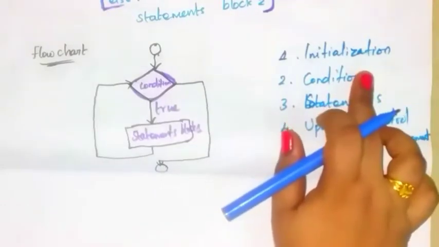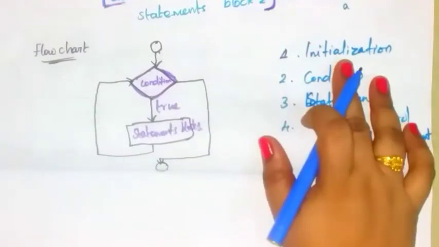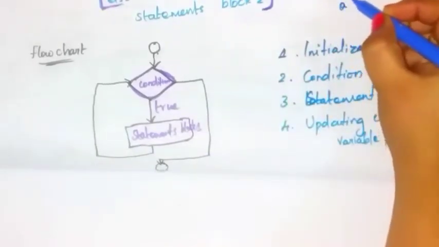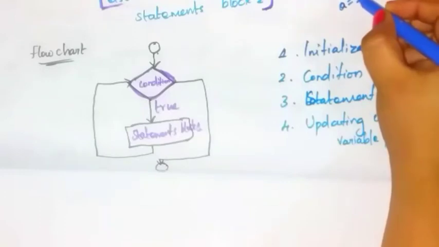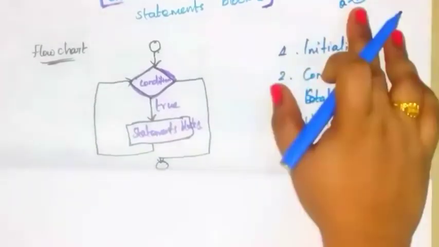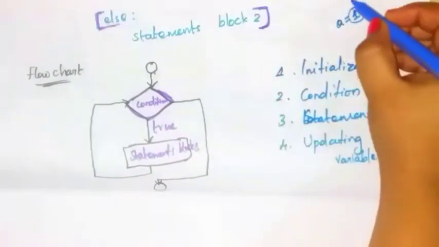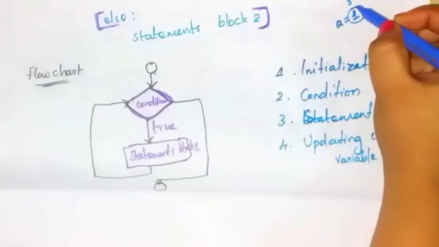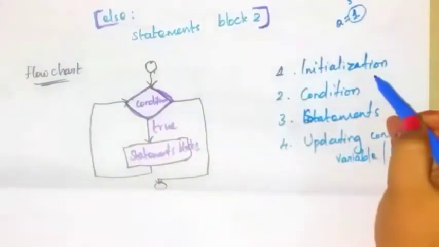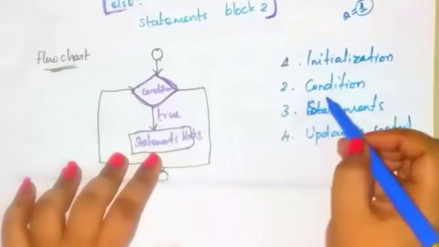This initialization happens only one time, which means declaring the initial value for the variable, okay. This is a variable, we are giving the initial value 1, okay. So here this 1 is the initial value. You have to start your execution from 1, okay. If the initial value is 3, then you have to start from 3, okay. So first initialize the value of the variable, and next check the condition.